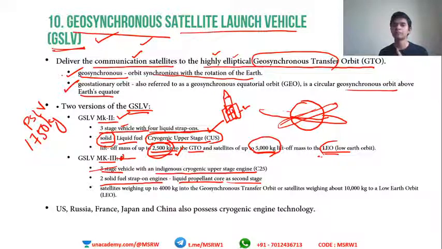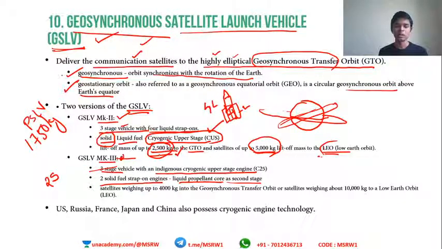Along with that, we have 2 solid fuel strap-ons also. GSLV Mark II used 4 liquid strap-ons, right? Mark III uses 2 solid strap-ons. So imagine the power of liftoff. This is the reason why Mark III can lift off much higher payloads.